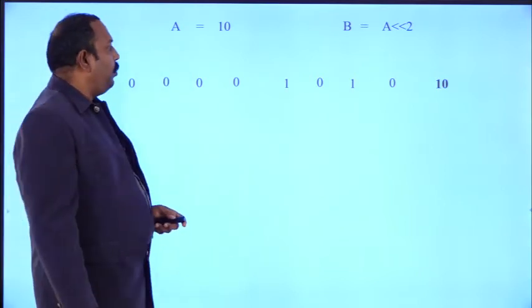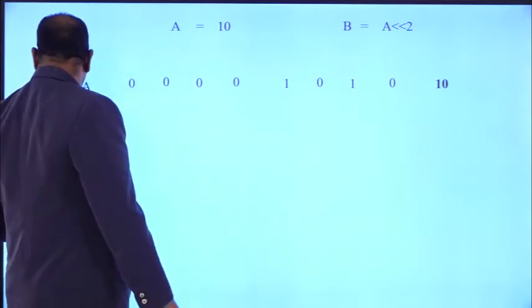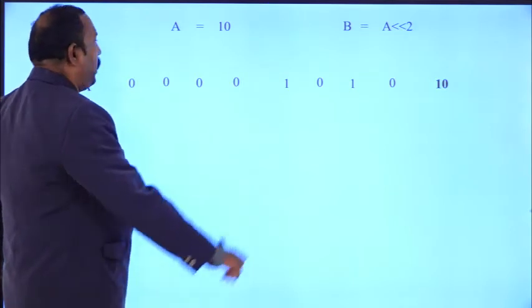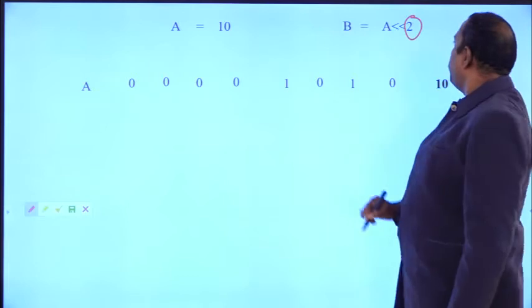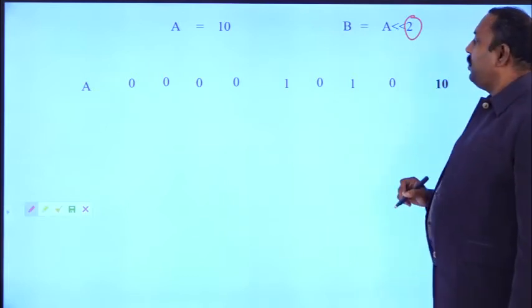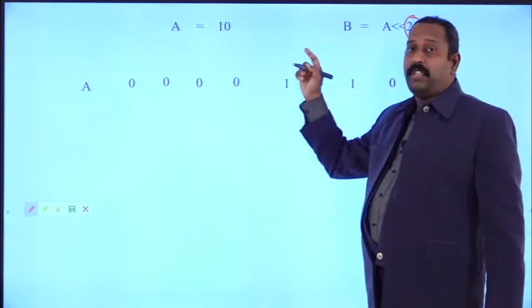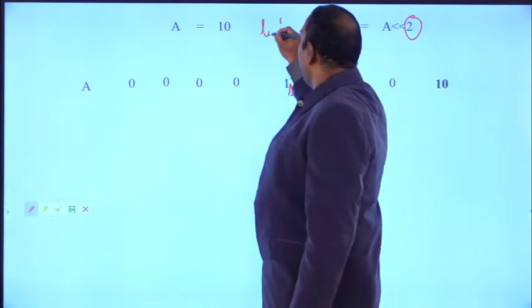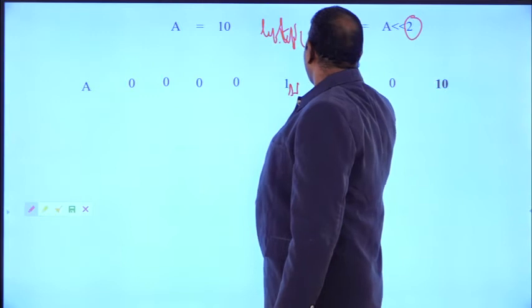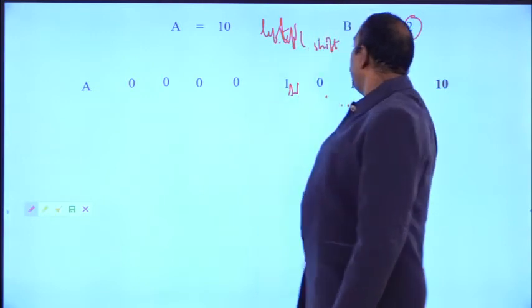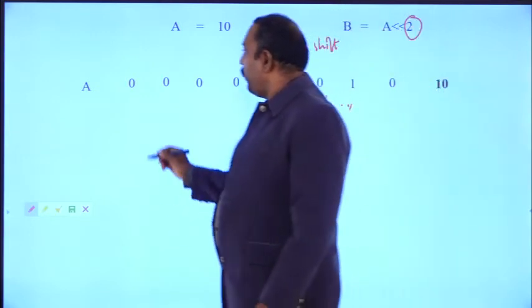Now what do we have to do? We have to shift the bits. How many bits do we want to shift? 2 bits. This is the left shift operation. So what will happen?